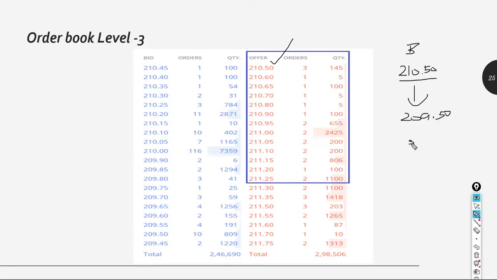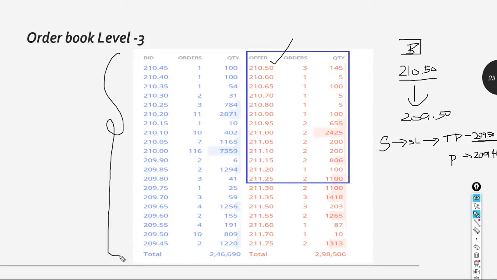Generally, when you place a stop loss, it will ask for two different things: the trigger price and the price. Trigger price means if you are placing a trigger at 209.50, since you have taken a buy entry, you will place a sell side stop loss. So you place the trigger price as 209.50 and the price with a 10 paisa difference, 209.40. Now remember how this level 3 data is useful. It gives the 20 best top buying and top limit sell orders.